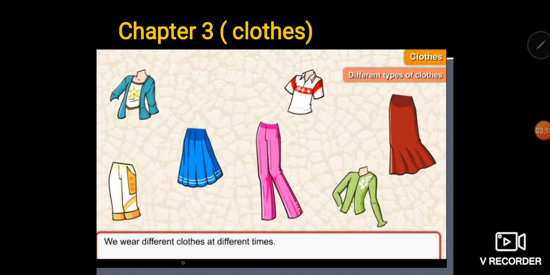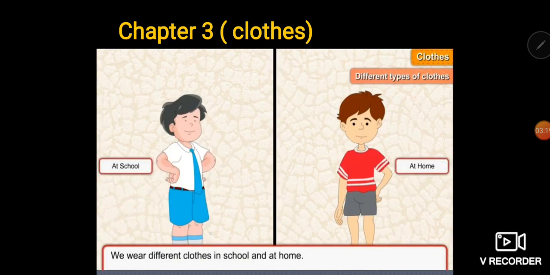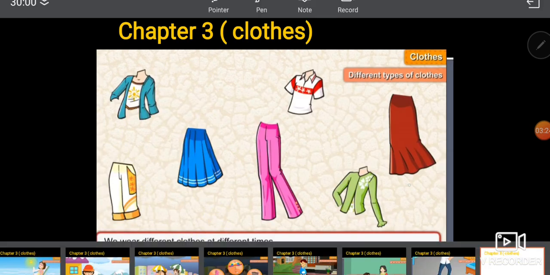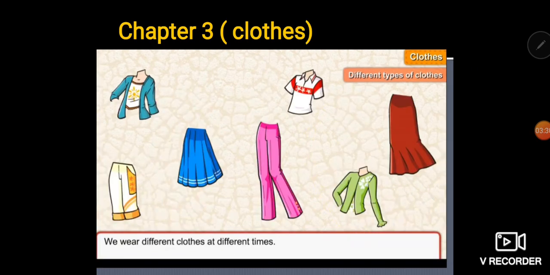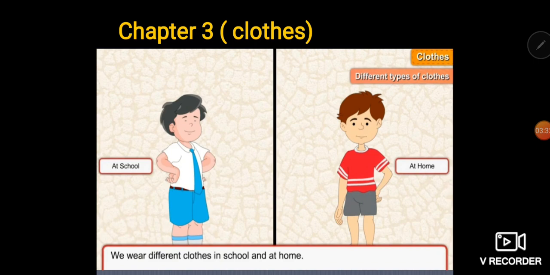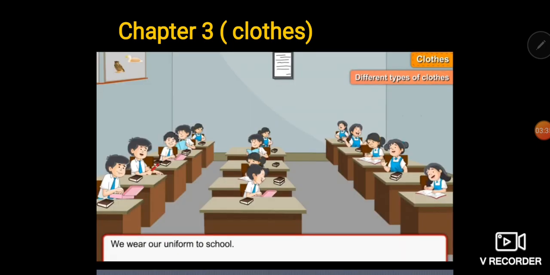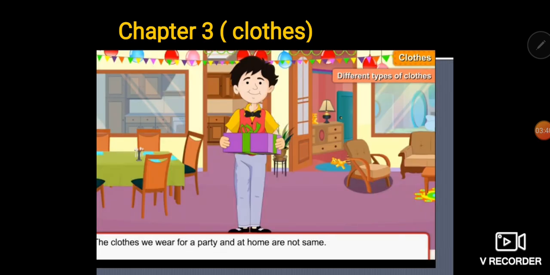Now we wear different clothes on different occasions at different times, right? For example, when you're going to school, at that time you wear a uniform, right? And when you are at home, then you wear casual clothes in which you feel very comfortable, you can easily play. And we wear a uniform in the school. In the same way, even at home, the clothes that we wear are different on the basis of the occasion.